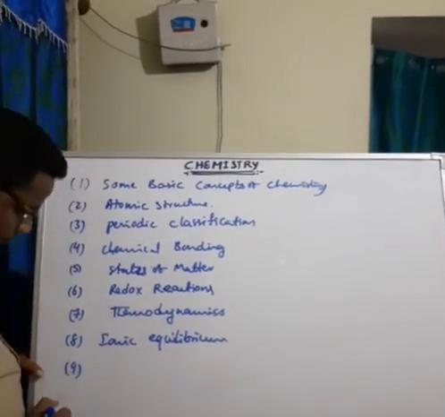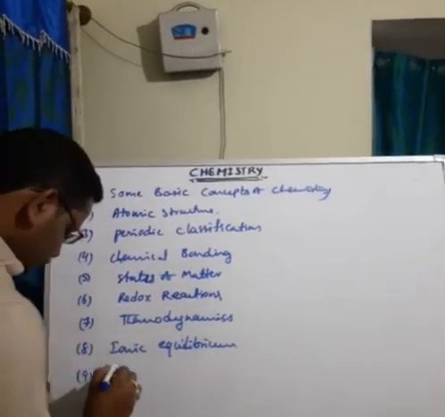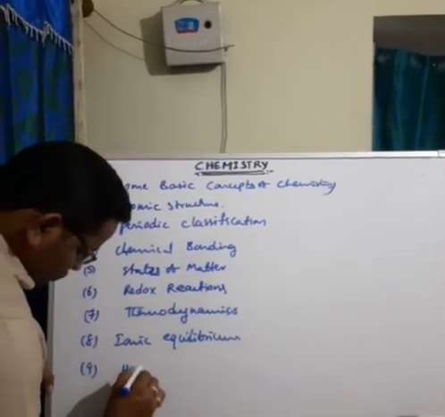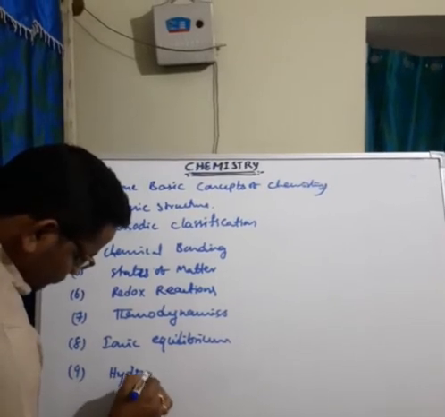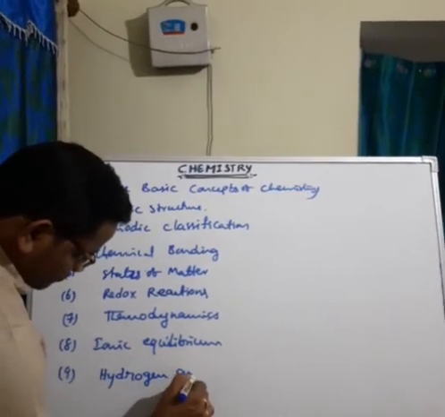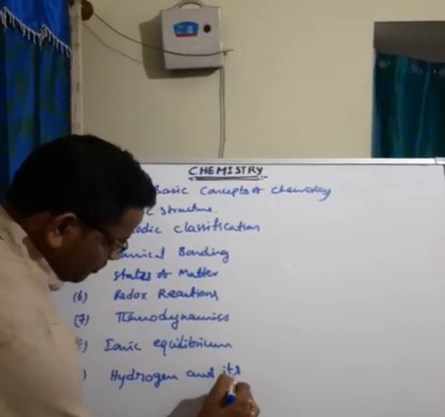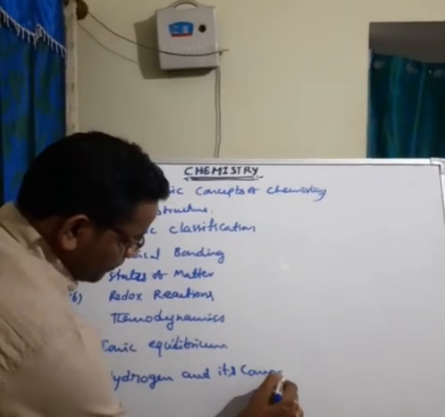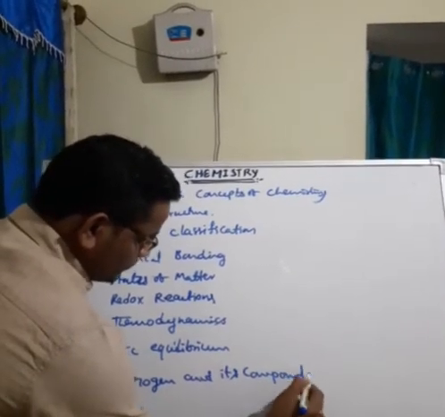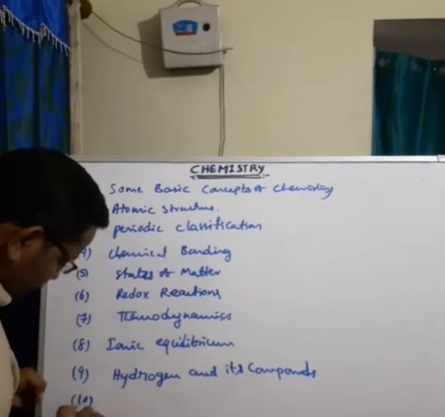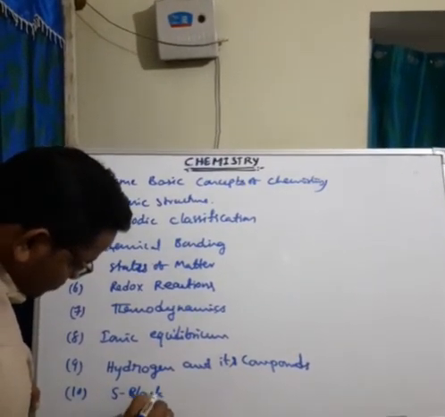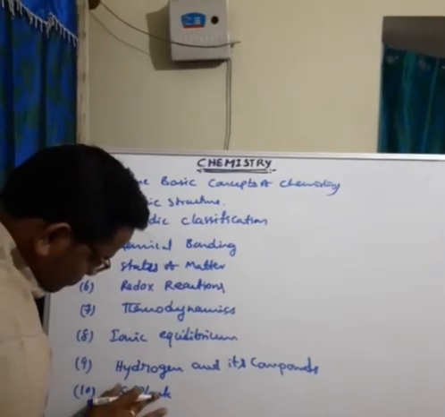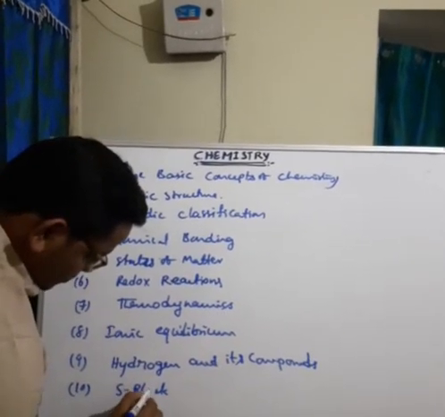Next, ninth one is hydrogen and its compounds. Next, 10th one is S block elements.